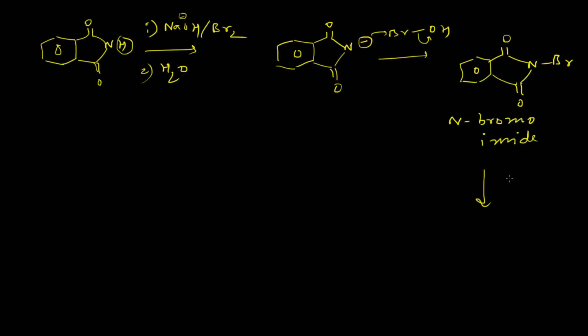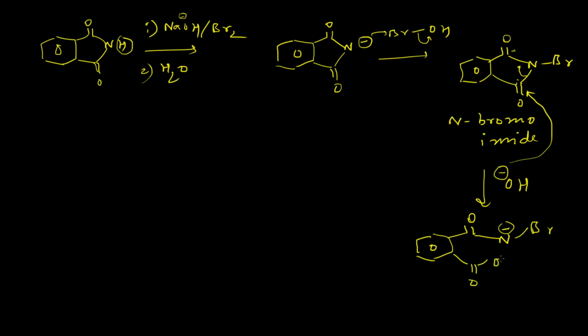Then the OH minus will attack one of these two carbonyl centers, which will break this carbon-nitrogen bond. So now the actual rearrangement will take place. This N minus will attack this carbonyl center, and this whole group will migrate to this nitrogen center, and this Br minus will leave the system.